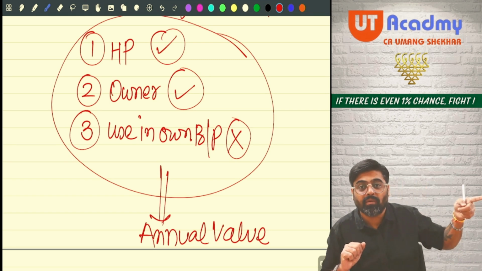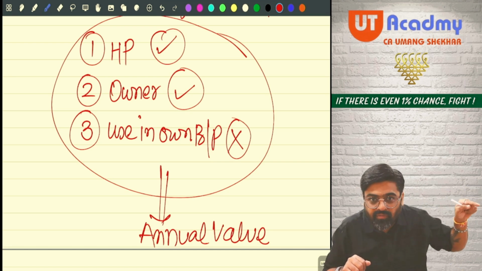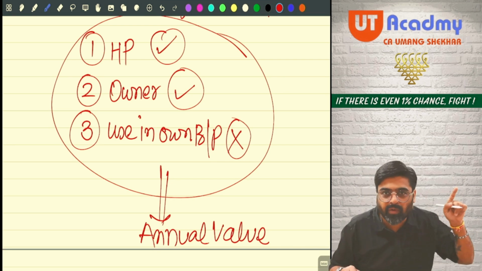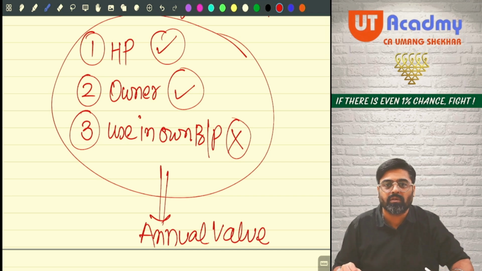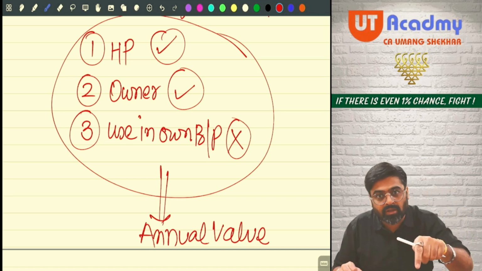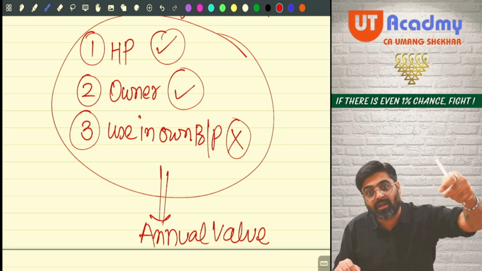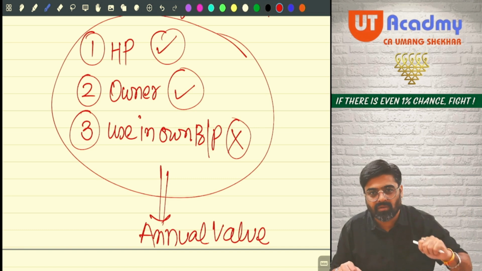I will tell him, I am earning only 20,000, but prove that I am earning 50,000. And if you cannot prove it, I am offering 20,000, charge tax on this. And you are supposed to charge tax only on this amount, because the charging section says that you have to charge tax on rental income. That means they have to charge tax on 20.